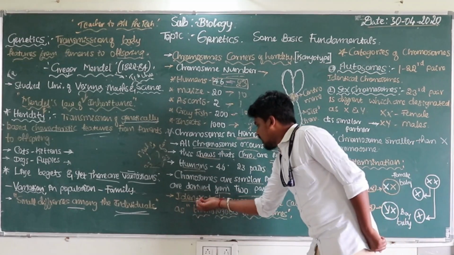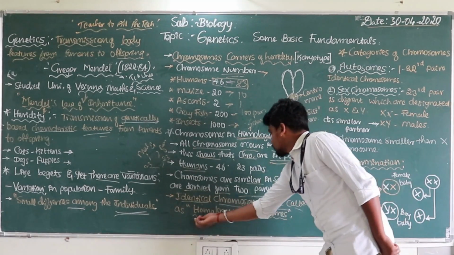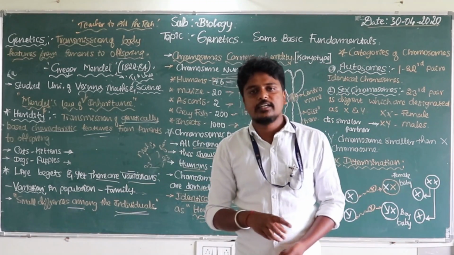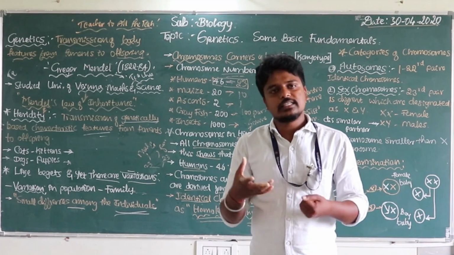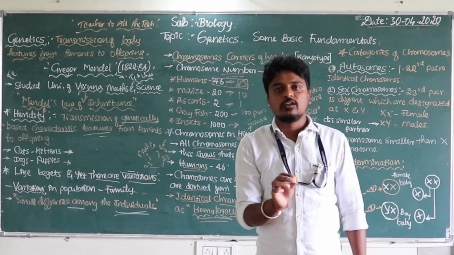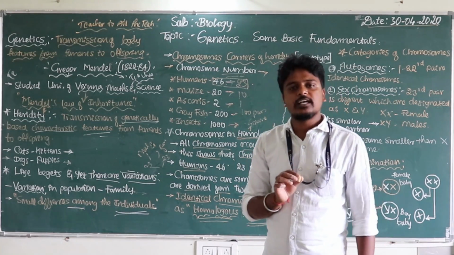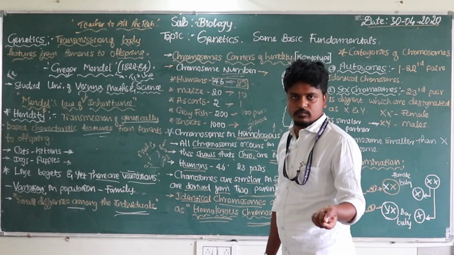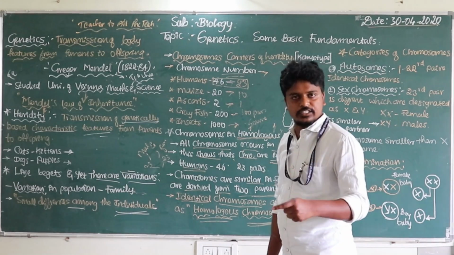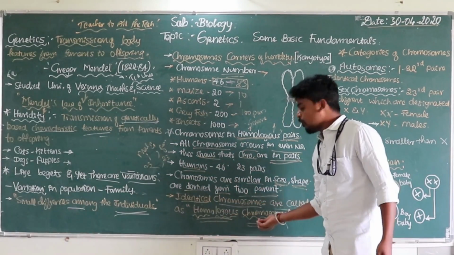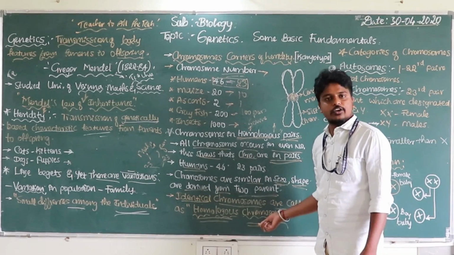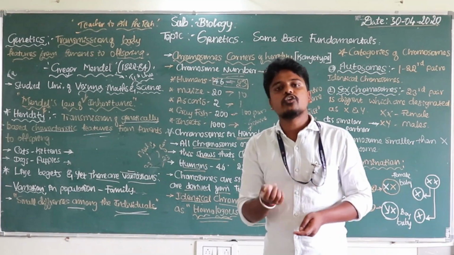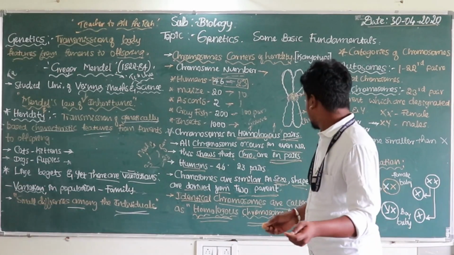Before that, always the identical chromosomes are the homologous chromosomes. All the chromosomes, as I told you, are arranged in pairs. Whenever they are arranged in pairs, they are always identical. Only such chromosomes are called homologous chromosomes. When it comes to different chromosomes, that's heterologous chromosomes. Heterologous means the dissimilar sets of chromosomes are called heterologous chromosomes. Clear now? And have a look here.